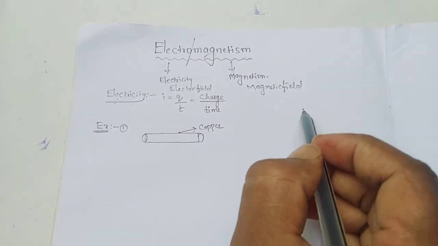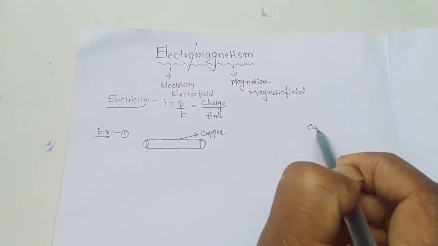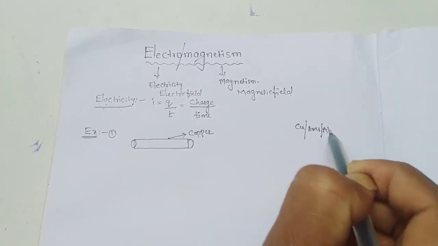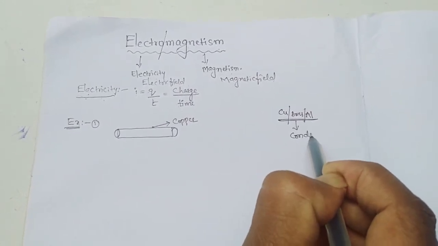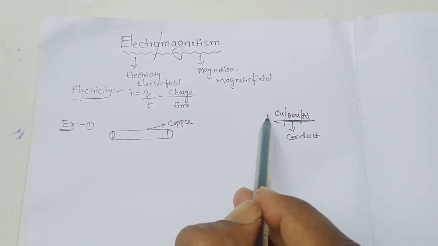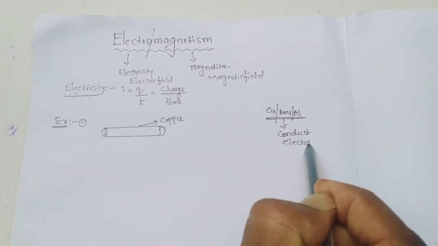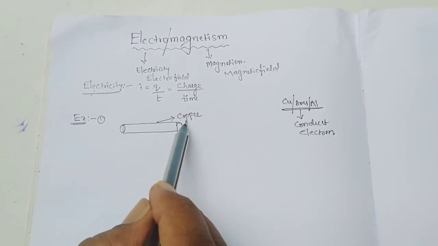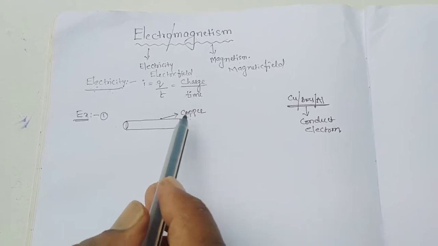What are examples of conductors? Conductors like copper, brass and aluminum. These are all examples of conductors. What is the meaning of conductor? That which allows electrons to pass through is called a conductor. So here I take one conductor, the example of a copper wire.